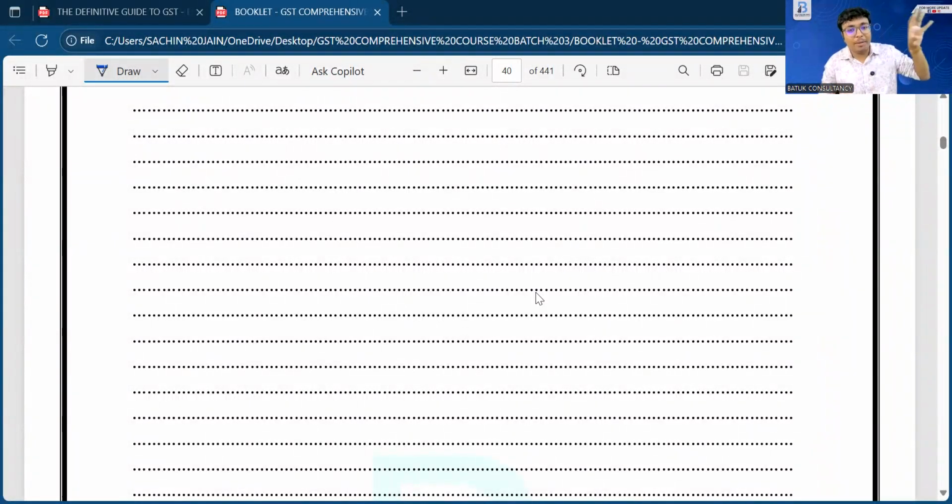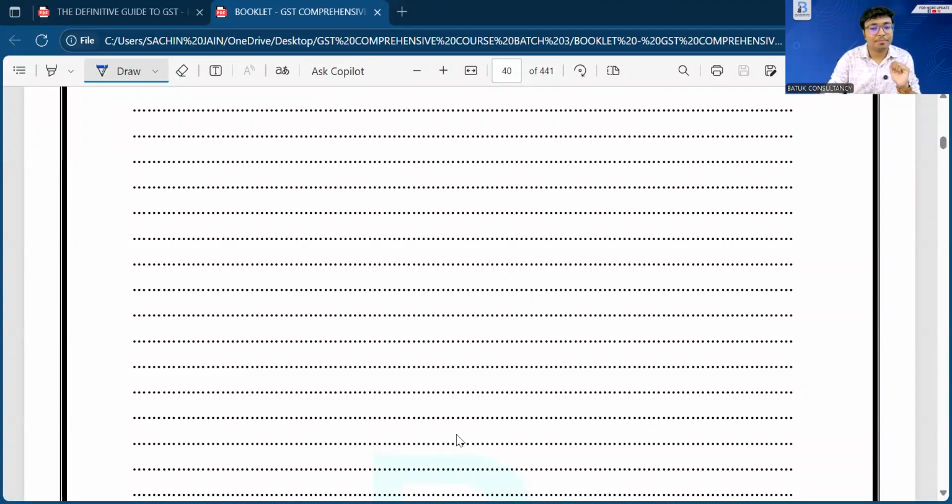So, there may be chances that we are supplying goods or services. When we are supplying goods, we may be supplying under forward charge or reverse charge. In case of services, the same is also applicable. So we have to determine the time of supply in different scenarios. Section number 12 is related to time of supply in case of goods. Section number 13 is related to time of supply in case of services.